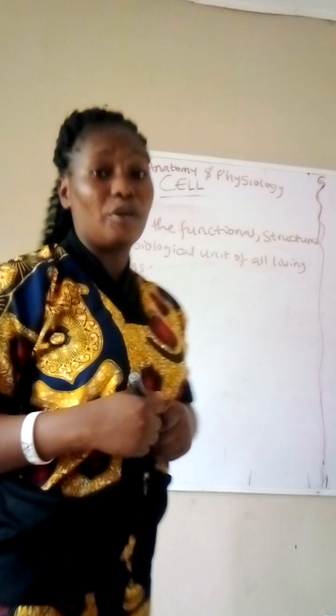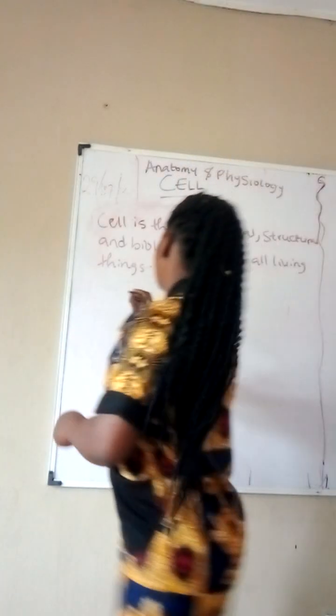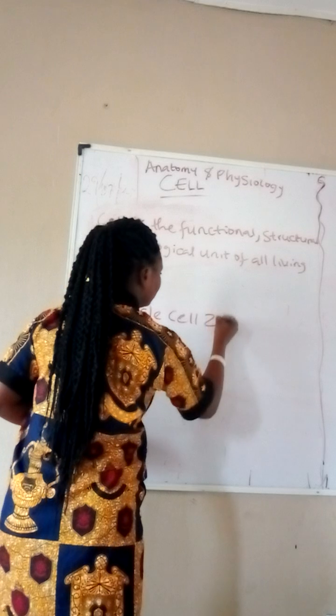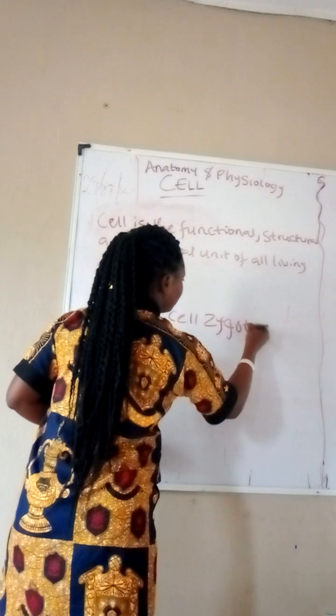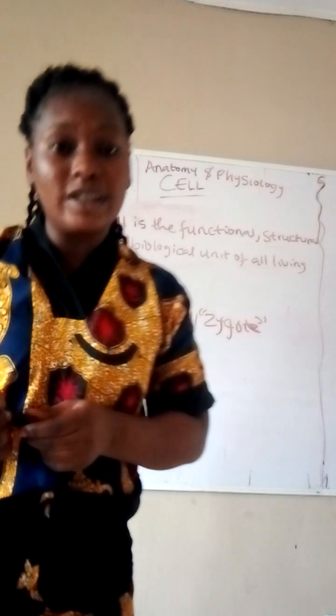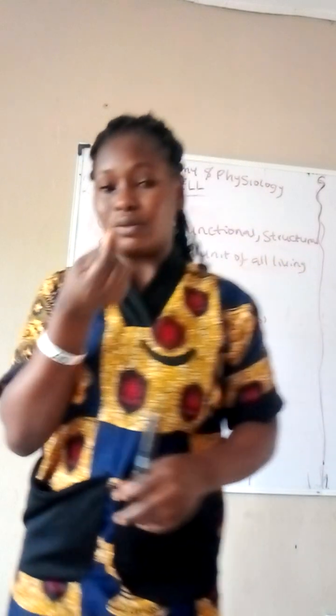Like I said before, the human body developed from a single cell called zygote. We all developed from a single cell. We all developed from a single cell called zygote. That little cell, that one cell, that was how we were formed.